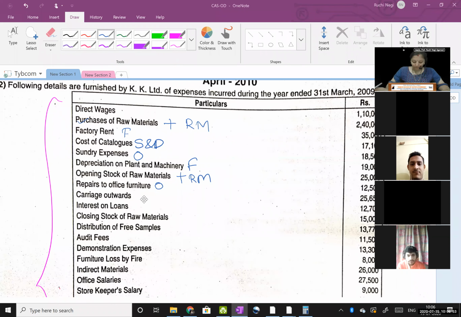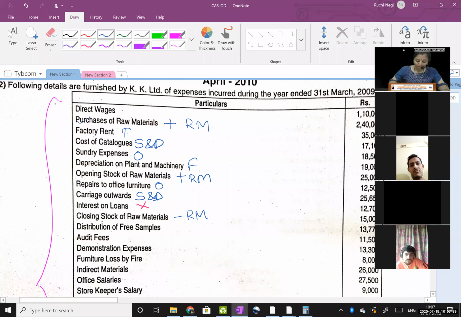Carriage outward. Good. It will go to selling and distribution. Yeah, correct. Selling and distribution. Interest on loan. Interest on loan. Anyone? Interest on loan? Yeah, correct. It will not come in cost sheet. Yeah, right. Right. Closing stock of raw material, less from raw material.